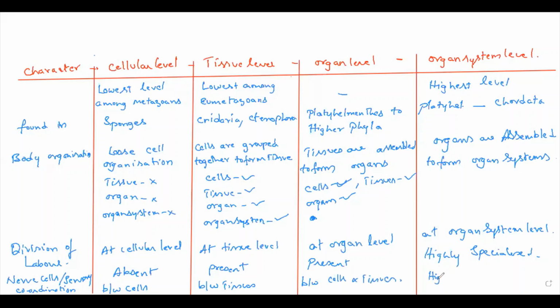Here, a higher level of coordination. Simply we can say higher level of coordination. This completes the levels of organization.